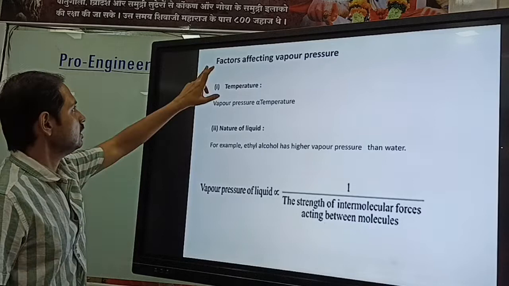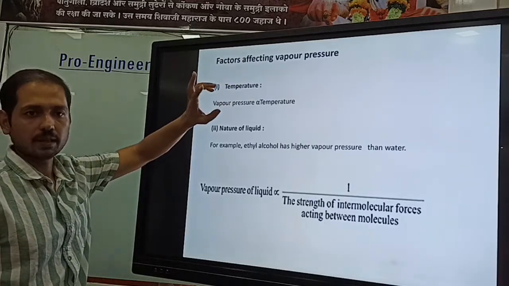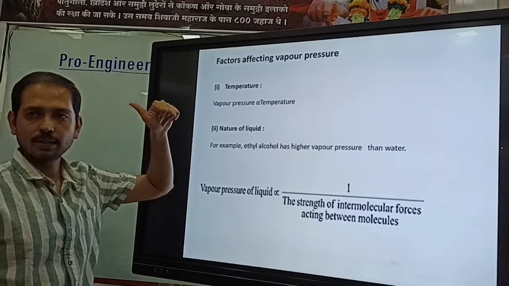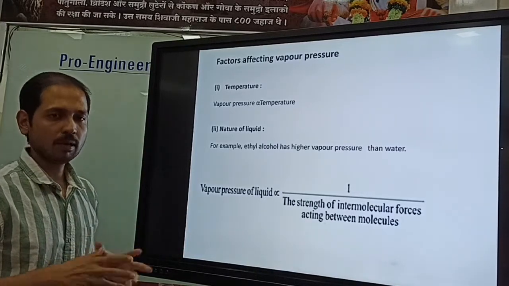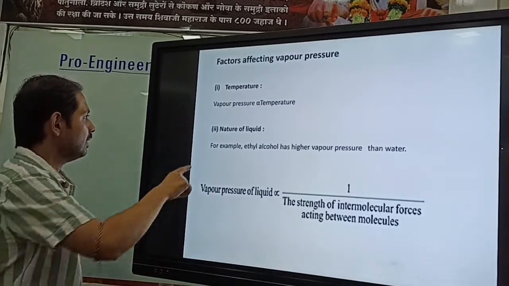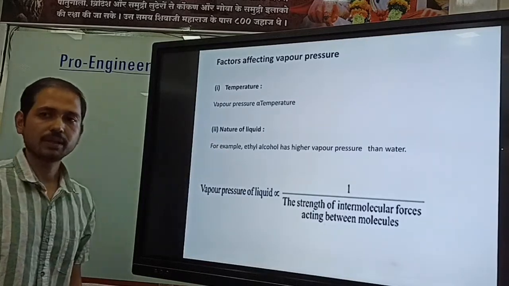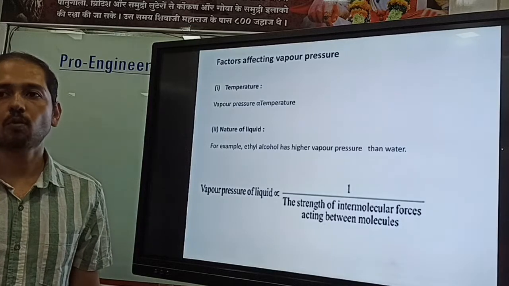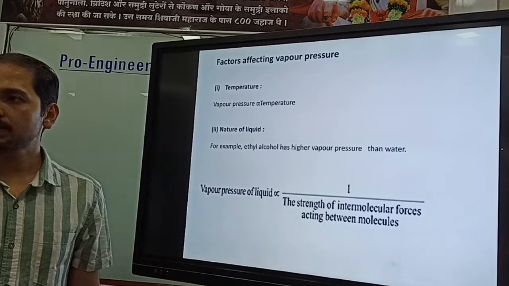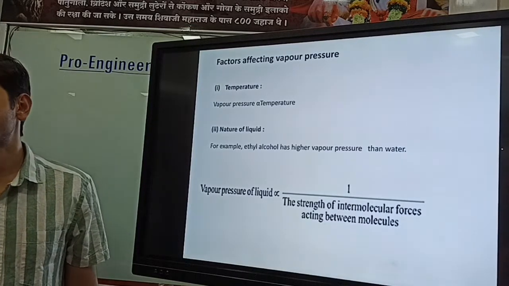As we already discussed, factors affecting the vapor pressure. Temperature is one thing I already told you: if we increase the temperature, evaporation increases. Another important thing is the nature of the liquid. We know that ethanol evaporates fast compared to water, or petrol evaporates fast compared to water, even at the same temperature, right?